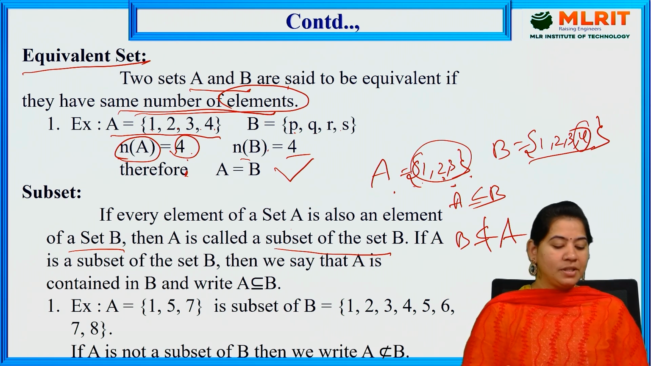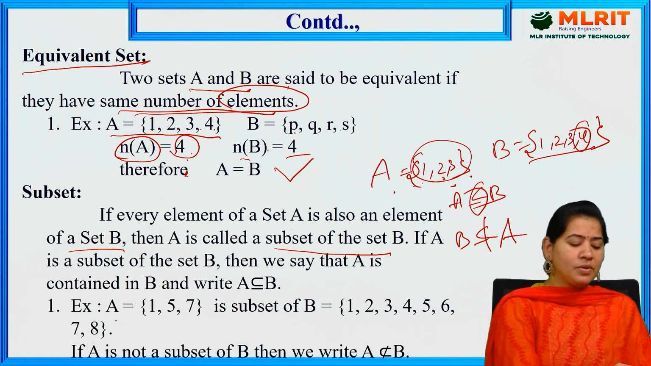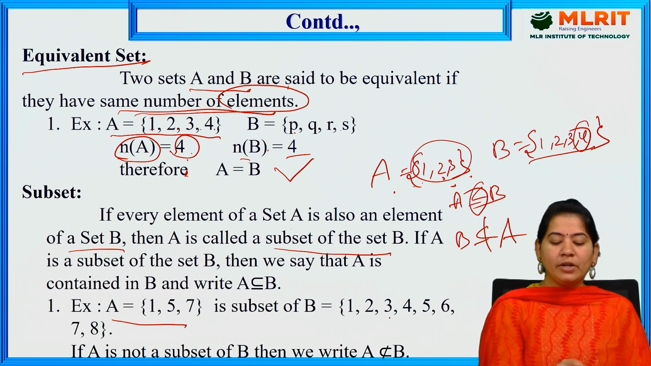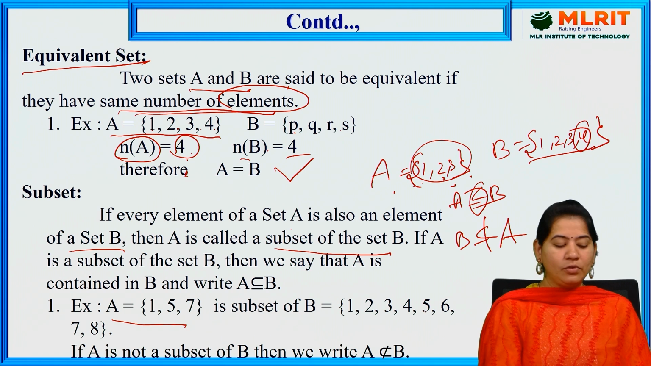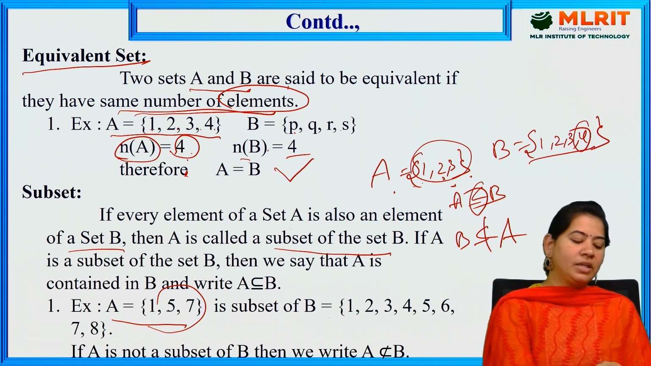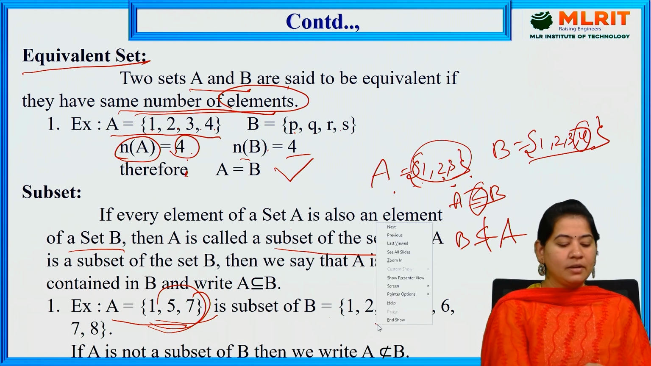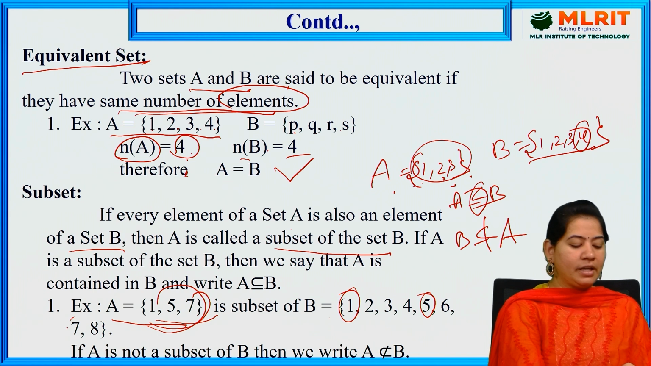This is the symbolic representation of the subset. Let us suppose A is equal to 1, 5, 7, and B is equal to 1, 2, 3, 4, 5, 6, 7, 8. Is A a subset of B or not? Only 1, 5, 7 are in A. Observe whether all these three elements are existing in set B or not. So 1, 5, 7: here I have 1, here I have 5, here I have 7.